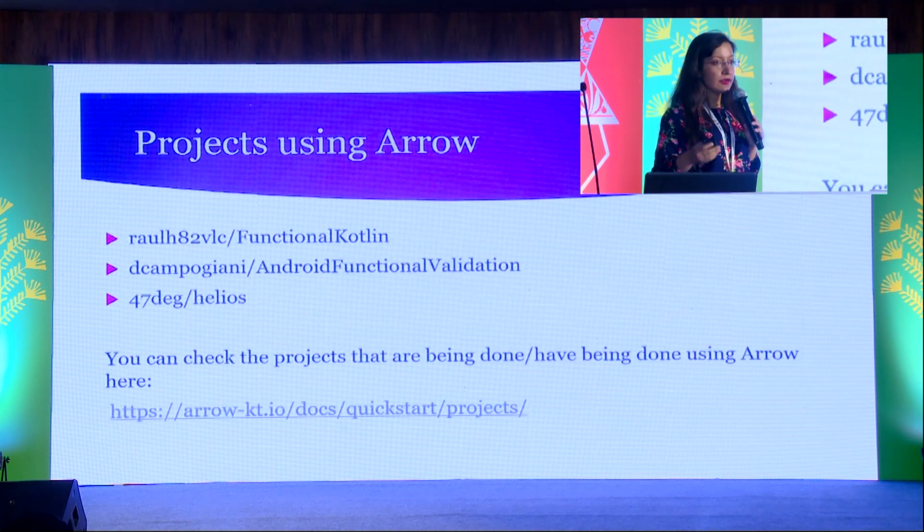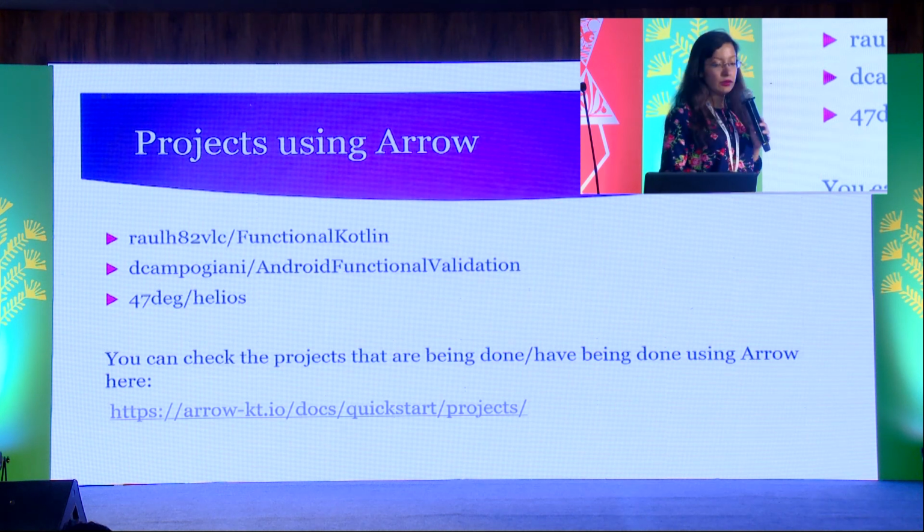So there are various projects ongoing and which are already being done using Arrow. Like Helios is a JSON parser in Kotlin, and that uses Arrow. Then there is functional validation, which performs form validation using Either and Try data types. So you can check the other projects at this link.